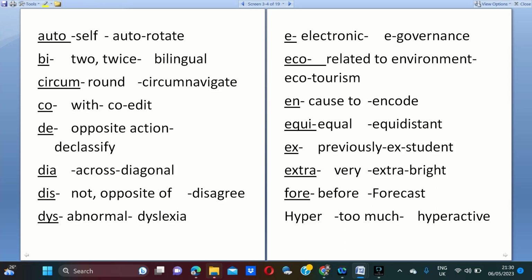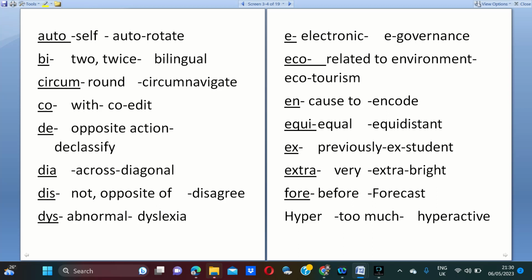Next, dis means not or opposite of. Agree, disagree: opposite. Many times it means opposite. Dys means abnormal, in words like dyslexia. E-governance: here e means electronic. Next, ecotourism: here eco means related to environment. Encode: en means, in most cases, causing. Equidistance: equi means equal.